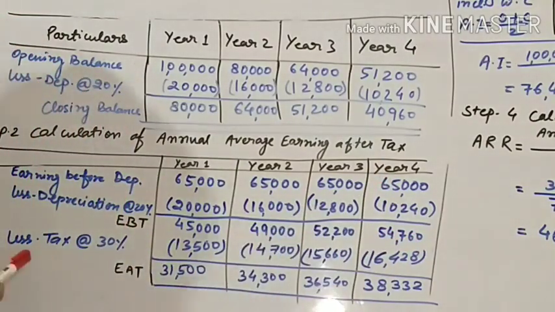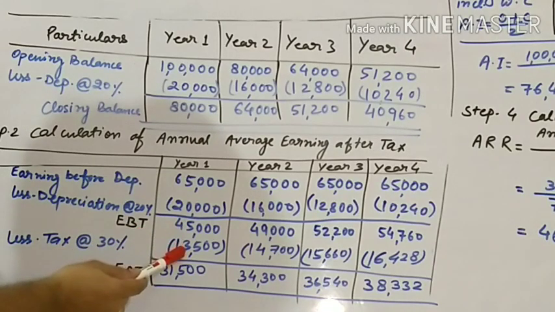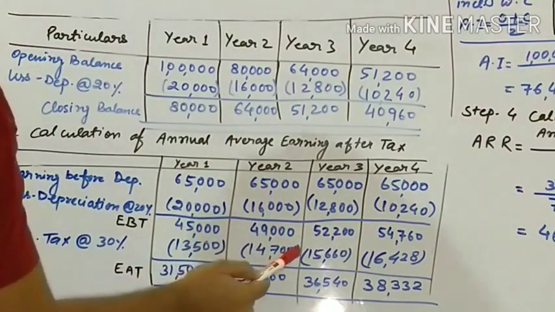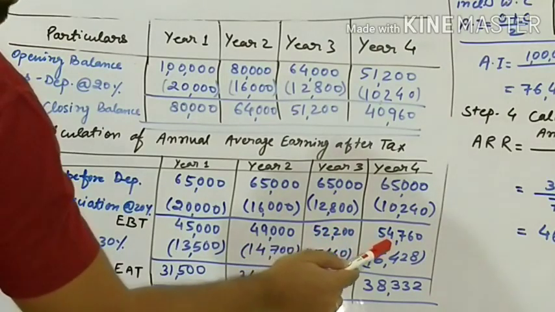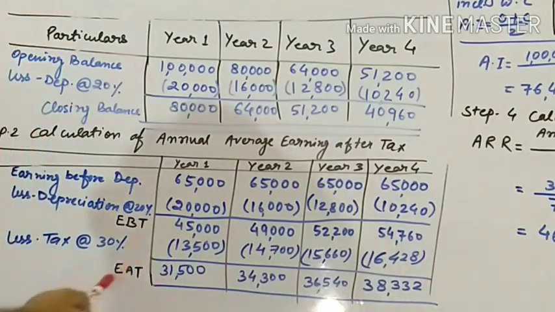Now we will deduct the tax, which is 30%. 30% of EBT, 45,000, is 13,500. 30% of 49,000, 14,700. 30% of 52,200, 15,660, and 30% of 54,760 is 16,428. After the deduction of tax, we will find annual earning after tax.